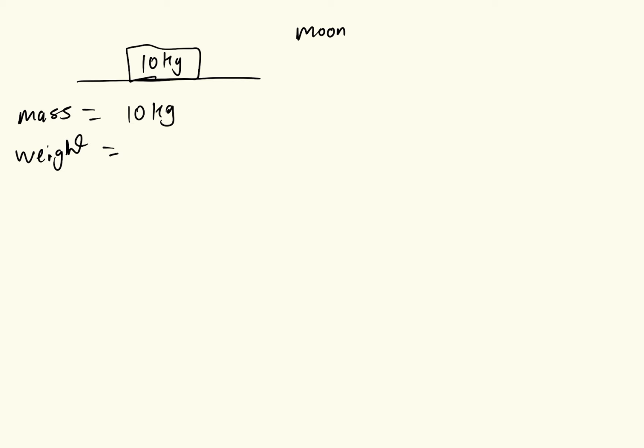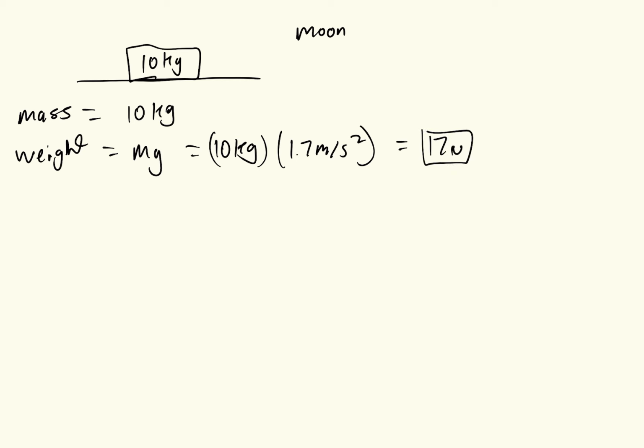The weight is still equal to the mass times the gravitational force. Now the only difference is the gravitational force is approximately 1.7 meters per second squared on the moon. And the new weight is going to be equal to 17 newtons.